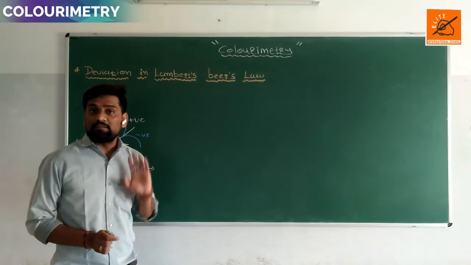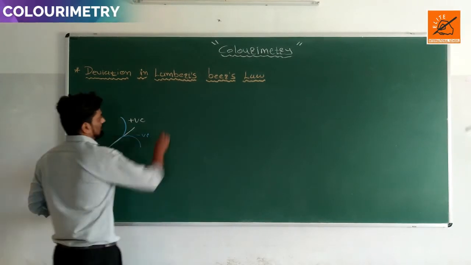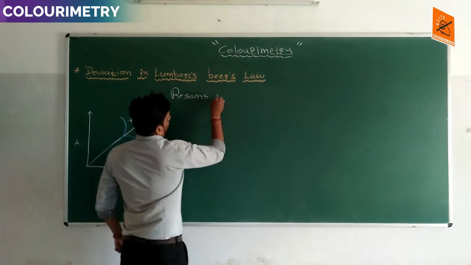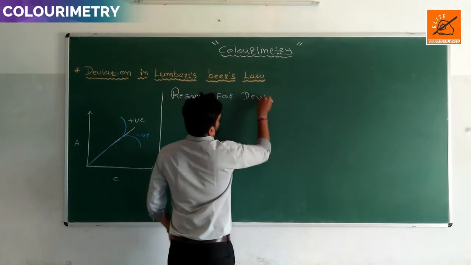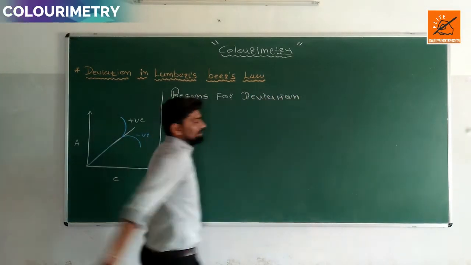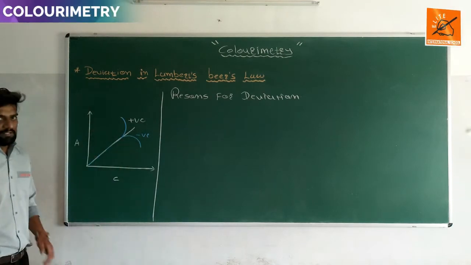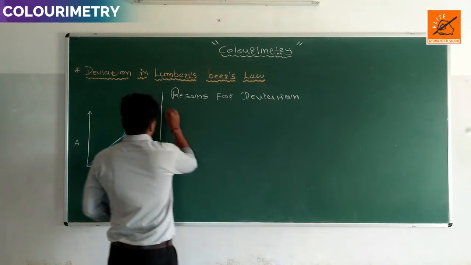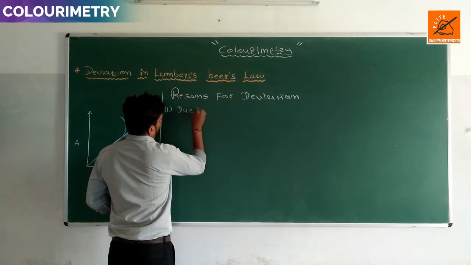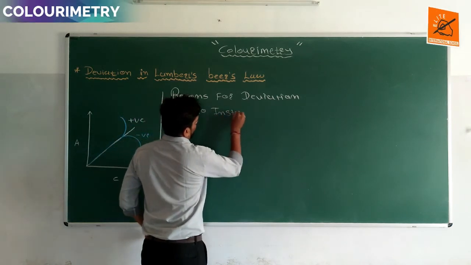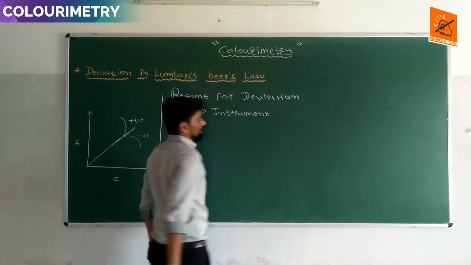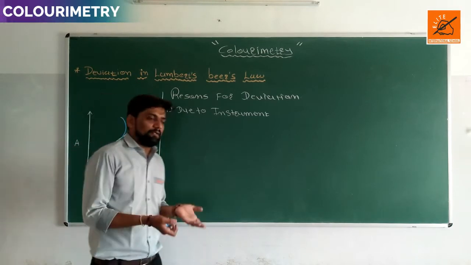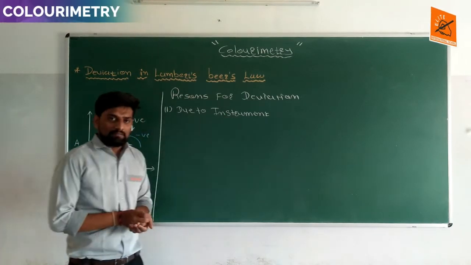So what is the reason behind this deviation? There are two main reasons for deviation. First is deviation due to the instrument. Deviation due to the instrument means some problem or defectiveness in the instrument, at that time this deviation is formed.